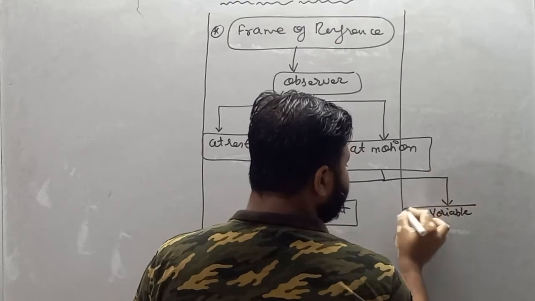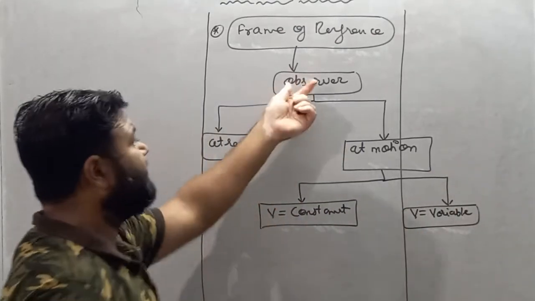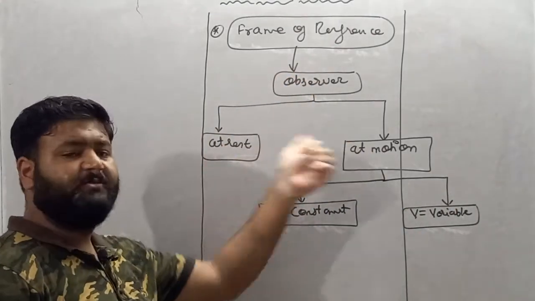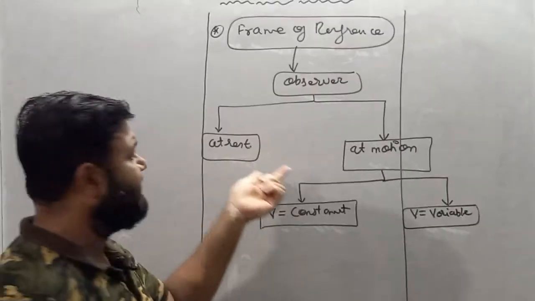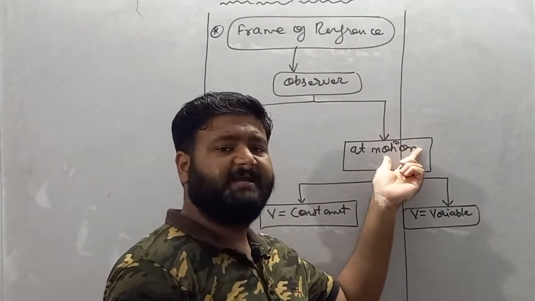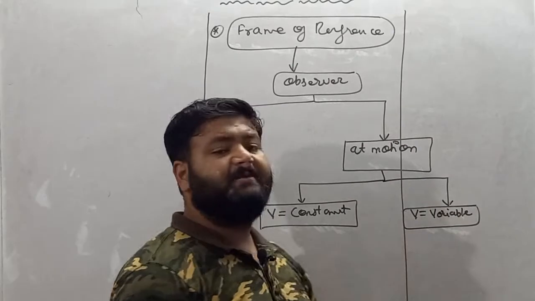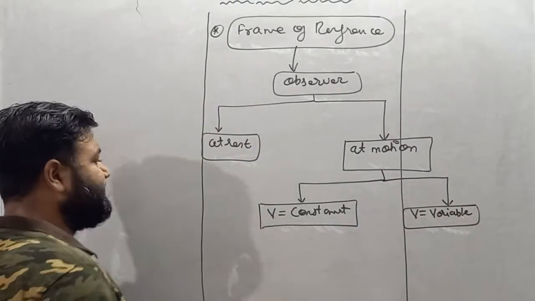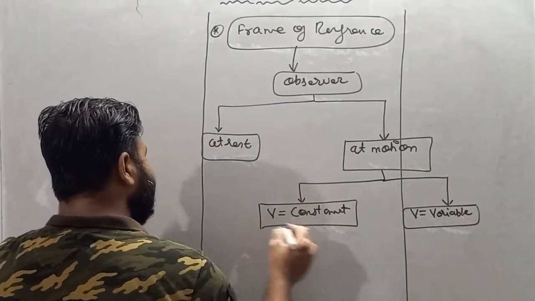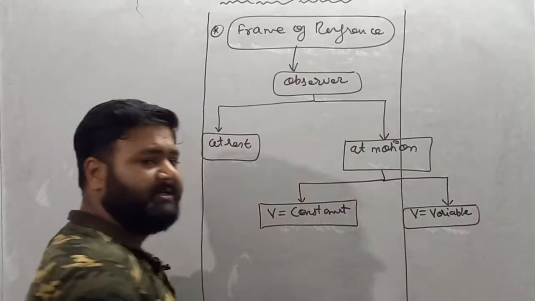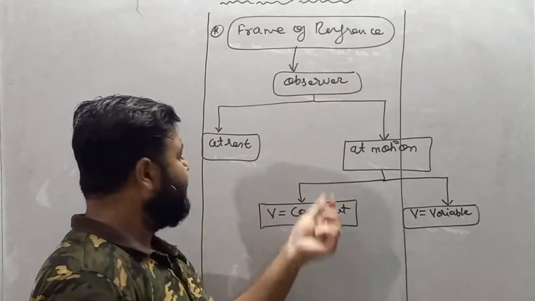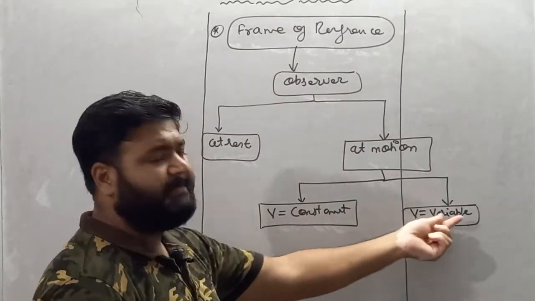Either observer is at rest or observer is in motion. In motion as well, there are two different conditions: the velocity of motion performed by observer is constant, or it may be variable.